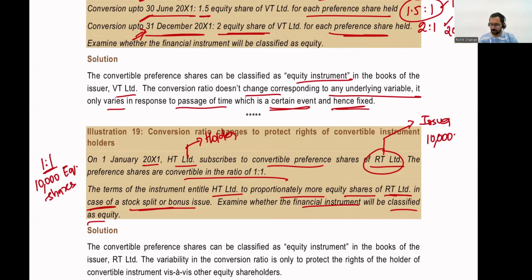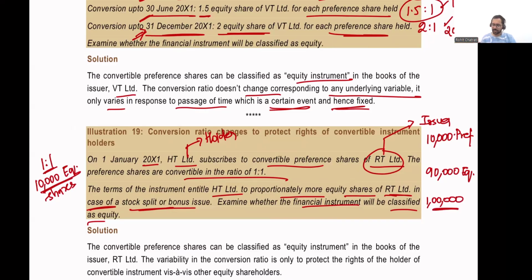Now, what the terms of the instrument actually state is, if there is a bonus issue on the normal equity shares, hypothetically, let us assume that the number of normal equity shares that RT has are 90,000. It has issued 10,000 preference shares, and let us say it has 90,000 equity shares. If there was no bonus issue, these 10,000 preference shares would have gotten converted into 10,000 equity shares on the conversion date. And after conversion, the total number of equity shares would have been 90,000 plus 10,000, which is equal to 1 lakh equity shares.